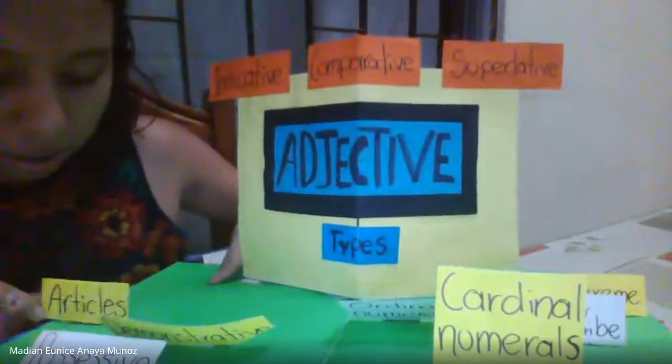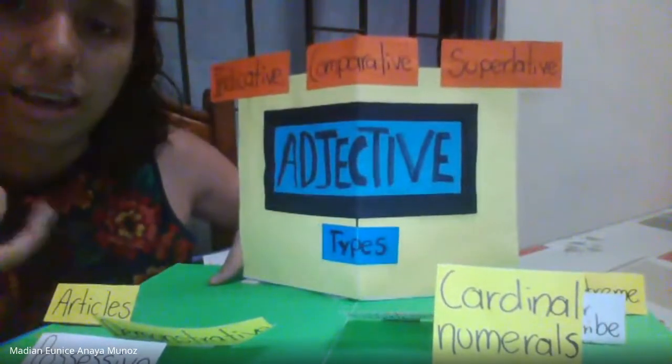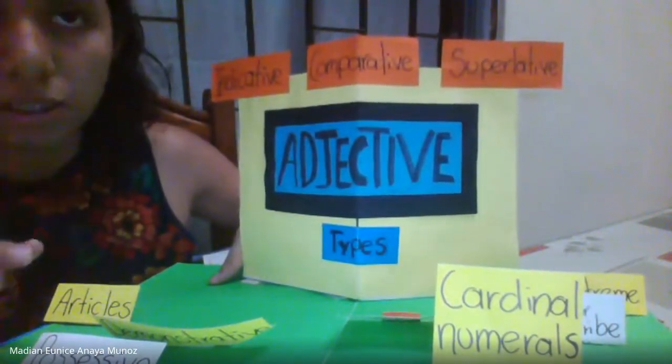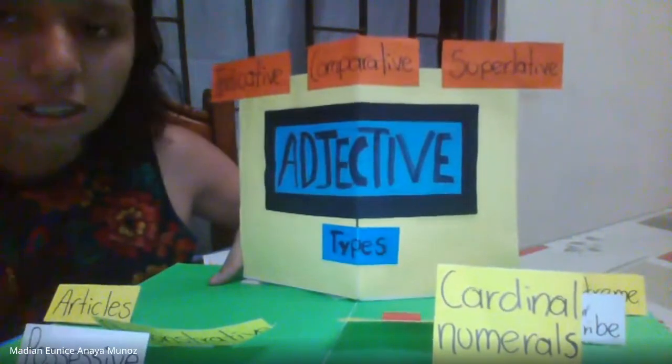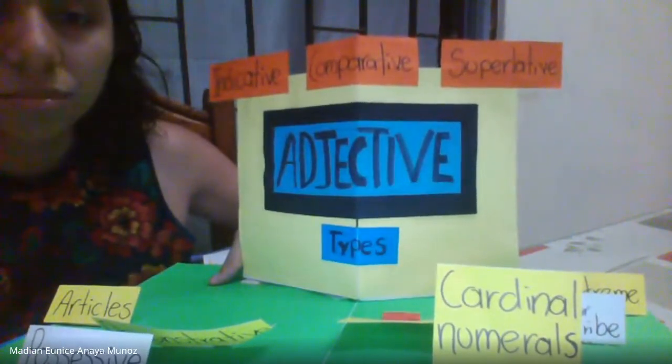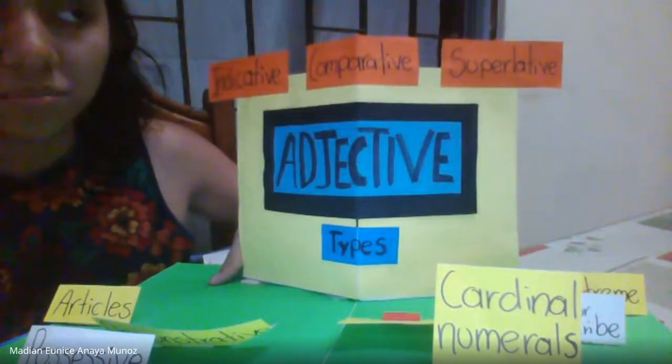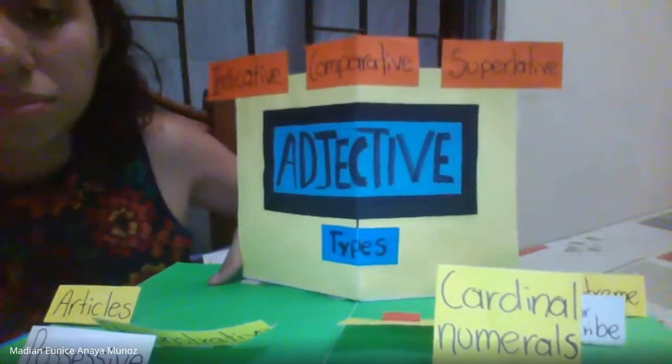So there are different types of adjectives. We have articles that are a, and for plural, the. Possessive adjectives show ownership.